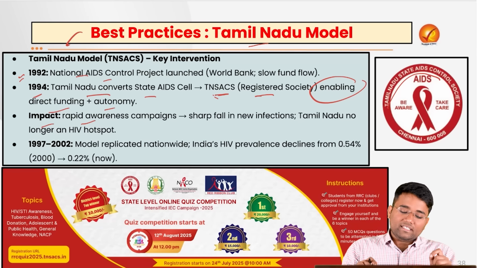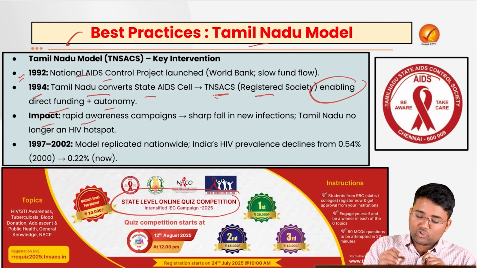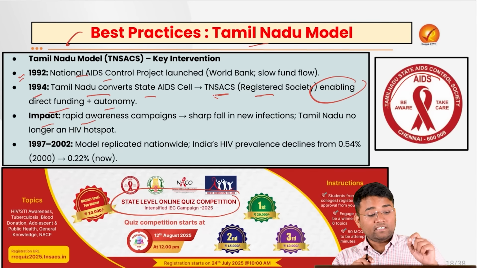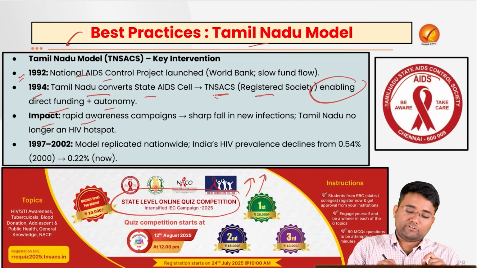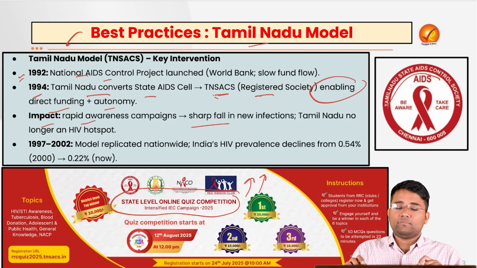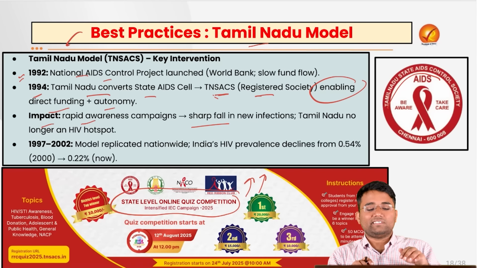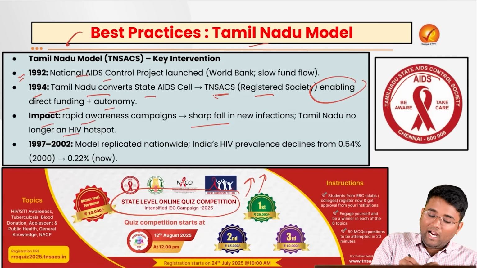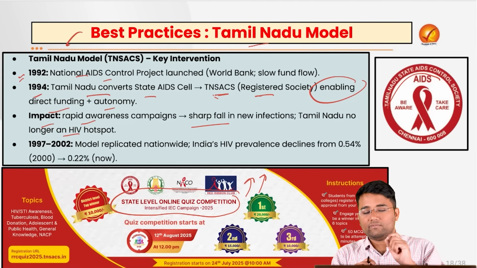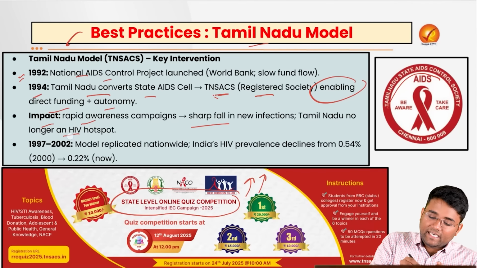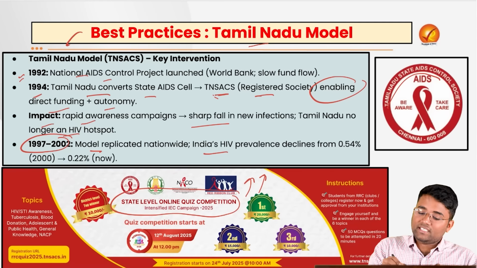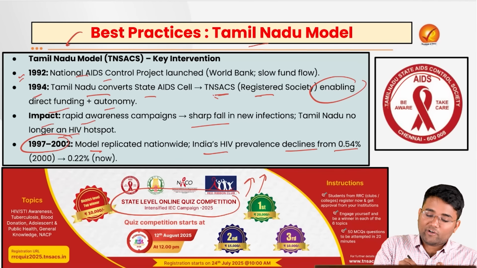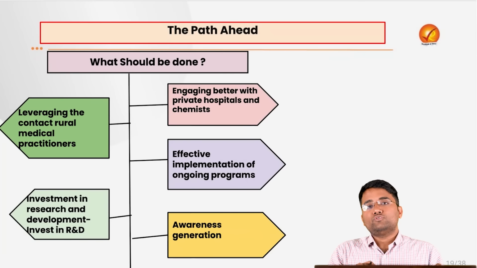For example, there are various state level online quiz competitions which are generally conducted by this society itself, which further increases the awareness of the people. Because of these kinds of interventions, there was a sharp fall in new infections, and Tamil Nadu is no longer one of the HIV hotspots. From 1997 to 2002, the model was replicated nationwide, and because of which India's HIV prevalence declined from 0.5% in 2000 to 0.22% now. So what is the path ahead?